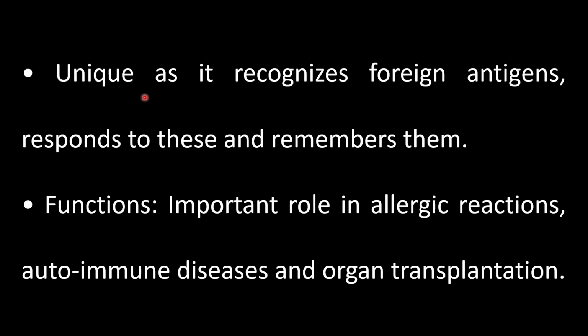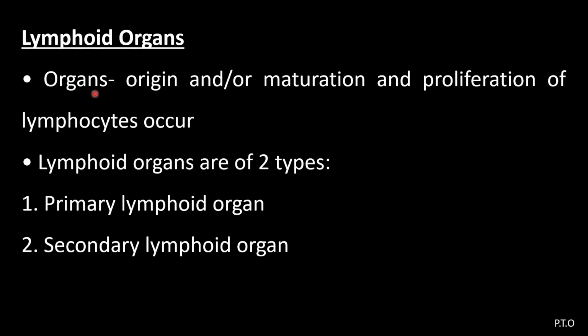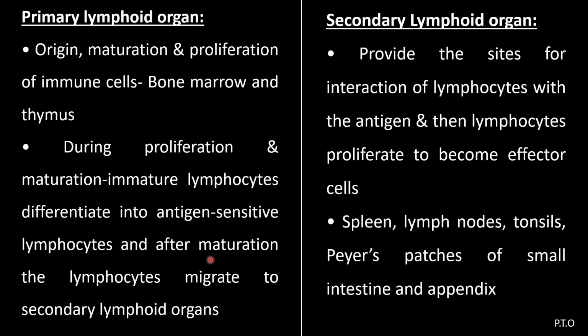The main function, unique as it is, is that it recognizes foreign antigens, responds to these and remembers them. It has an important role in allergic reactions, autoimmune diseases and organ transplantation. Lymphoid organs are the organs where origin, maturation and proliferation of lymphocytes occur. Lymphoid organs are of two types: primary lymphoid organs and secondary lymphoid organs.